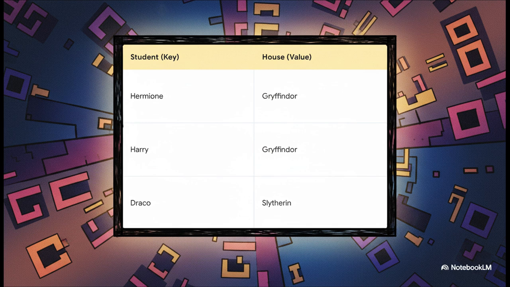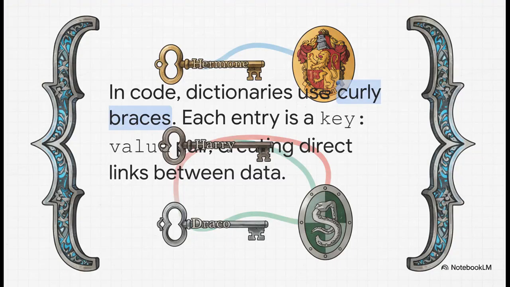At its heart, a dictionary is just a way of storing pairs of things. You have a unique key, like the student's name, that maps directly to a value, like their house. It creates a direct link between 2 pieces of data. And this is what it looks like in Python code. We use curly braces instead of square brackets. And for each pair, you have the key, then a colon, and then the value. This structure is super useful because it lets us look up a value instantly just by knowing its key.